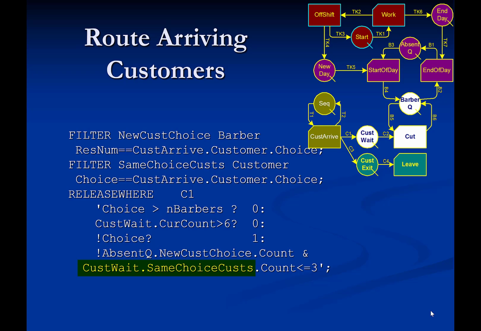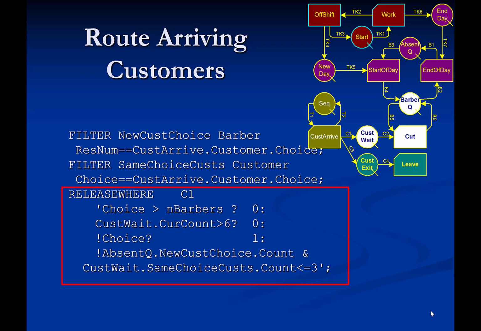Similarly, when the filter Same Choice Casts is applied to queue cast wait, it returns the subset of customers who prefer the same barber as the arriving customer. If that number is greater than 3, then the customer is released through link C3 and exits the system.